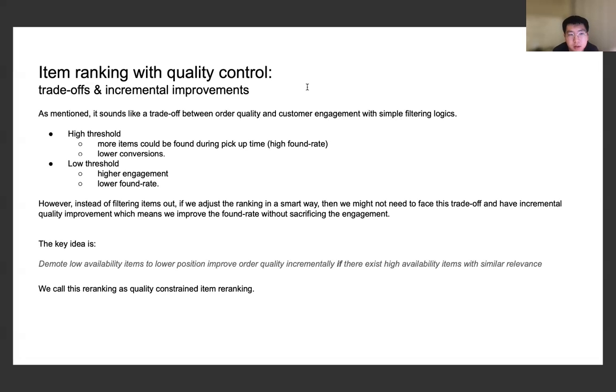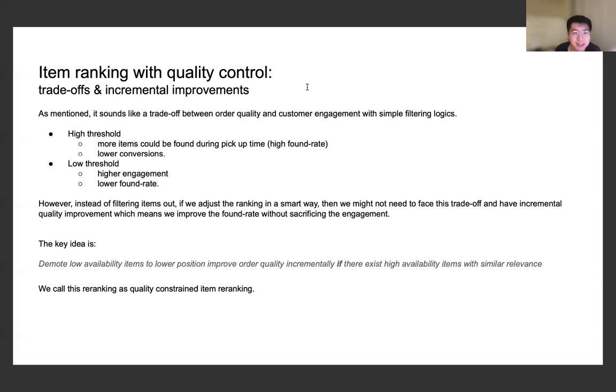But instead of just filtering items out, what if we adjust item ranking in a smart way? Maybe we can get the best of both worlds, such that we can improve the found rate without sacrificing engagement. And that is possible.